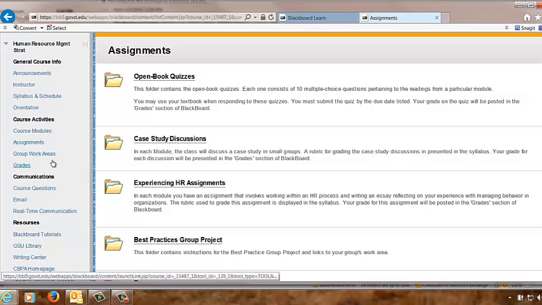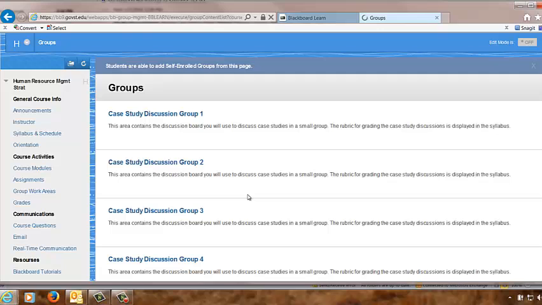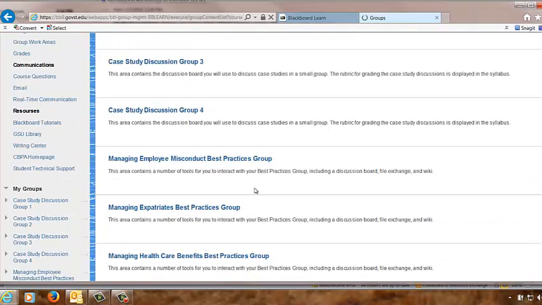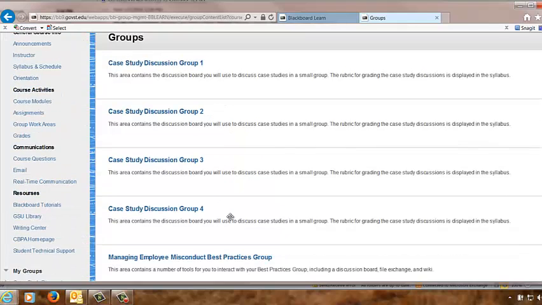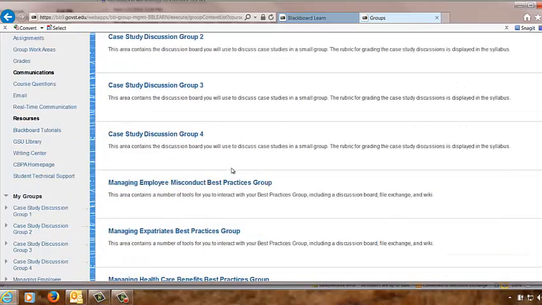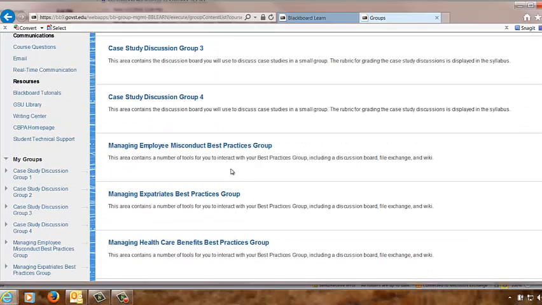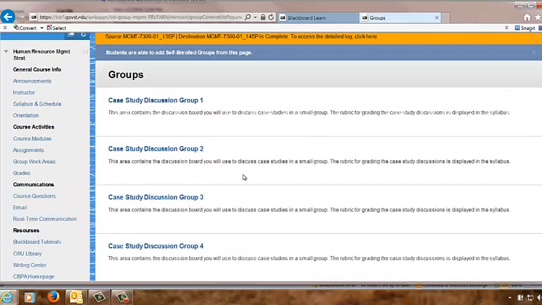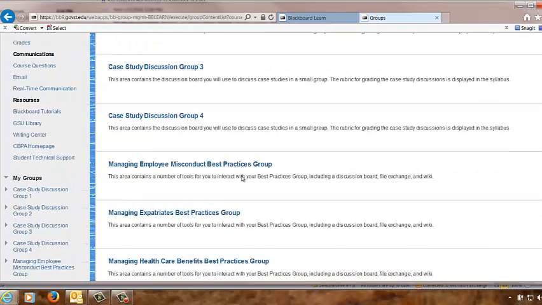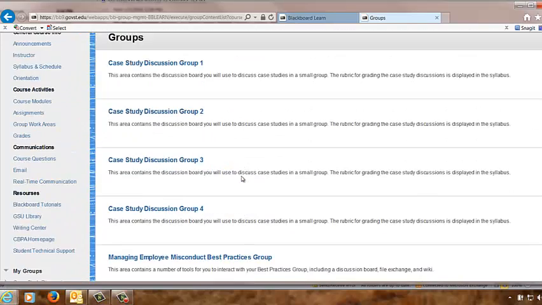We are working in groups in a number of things, and that's why this group work areas is important. You have two main types of groups. You have your case study discussion groups, and then you have your best practices groups. You'll see that I am in all of those groups. Not that I'm actually going to be doing the assignments with you, but I'm there to observe and participate as needed in these different group projects.